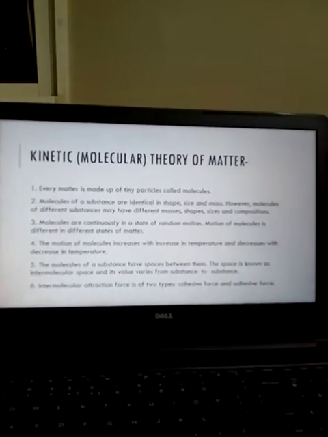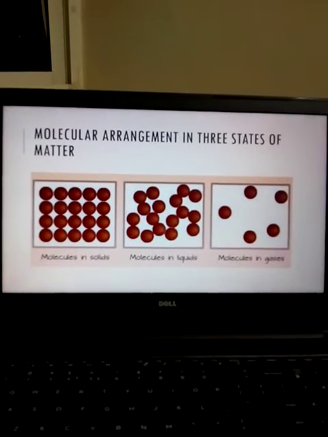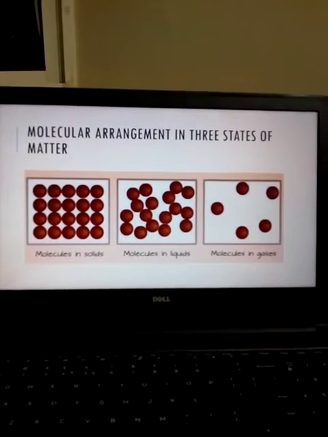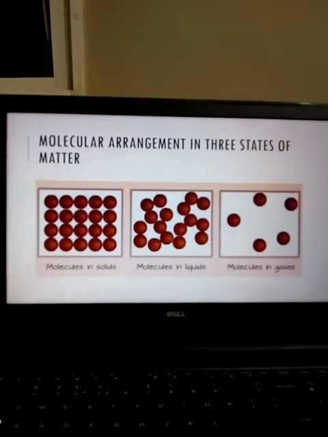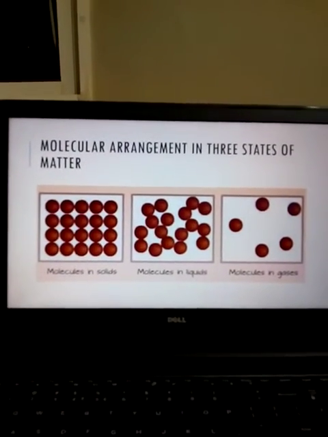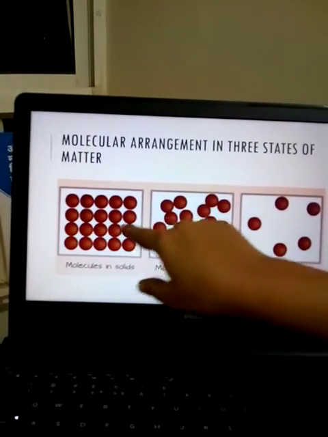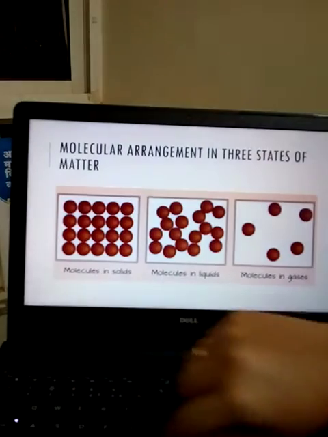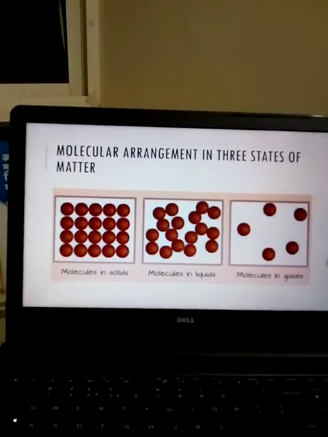Now coming to the next slide. Molecular arrangement in 3 states of matter. As already you have seen, molecules in solids, molecules in liquids and molecules in gases. See this gap. This gap is called intermolecular spaces. It is very less in solid, more in liquid and very large in gases.